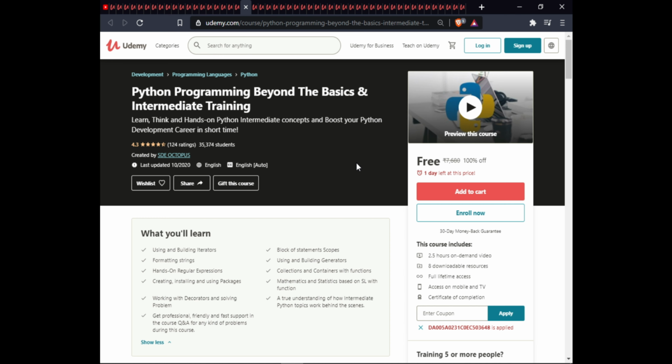The next course is Python Programming Beyond the Basics, intermediate training. In this course, you will learn using and building iterators, block of statement scope, formatting strings, using and building generators, regular expressions, collections and containers with functions, creating, installing and using packages, mathematics and statistics based on SQL with functions, working with decorators and solving problems, a true understanding of how intermediate programming topics work behind the scenes, and get professional, friendly and fast support in the course for questions, answers and any kind of problem.